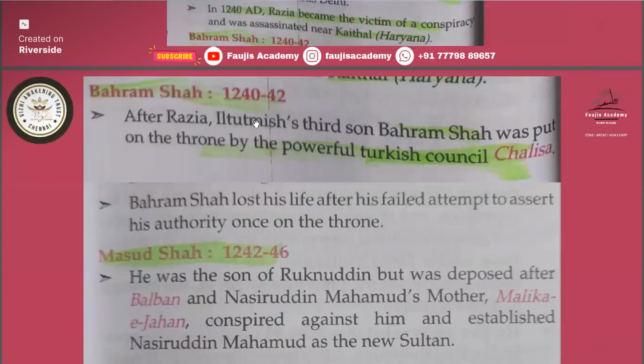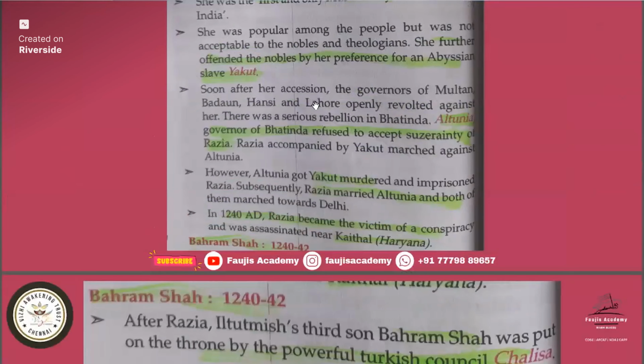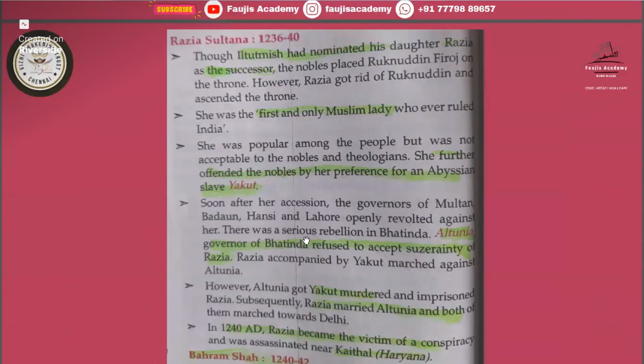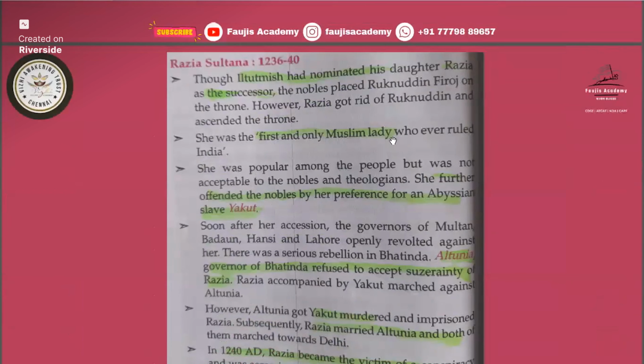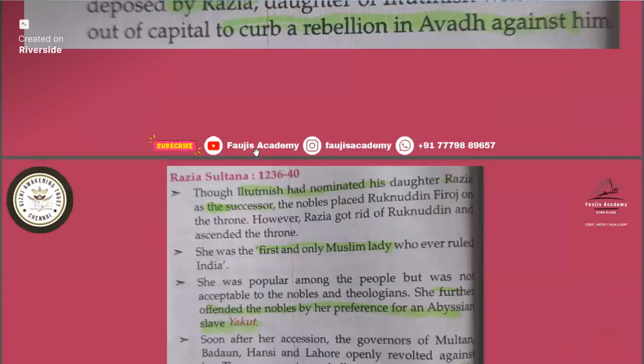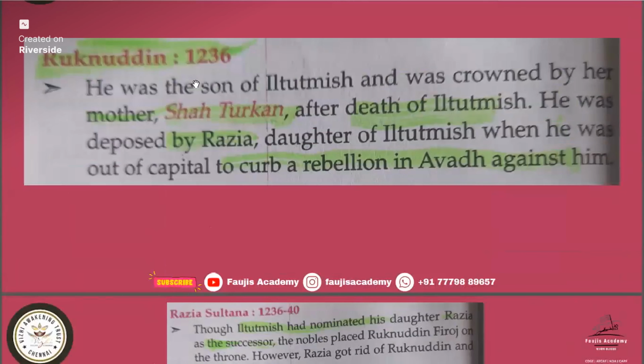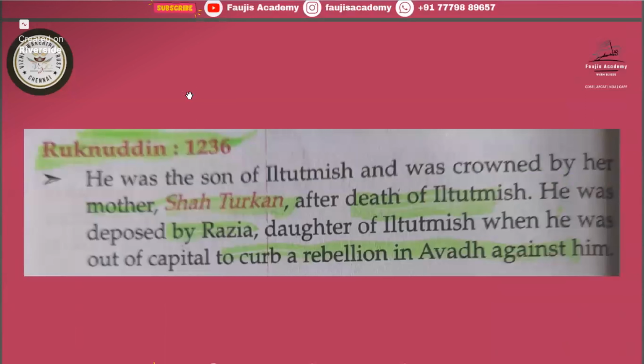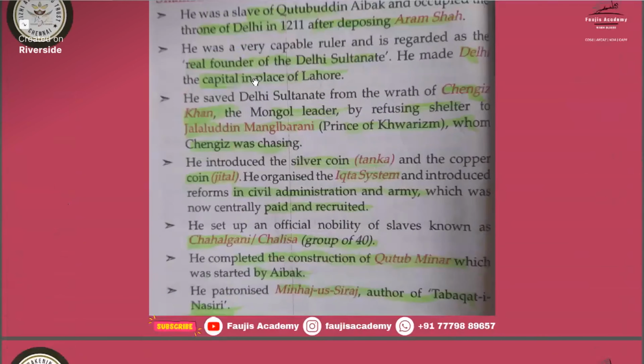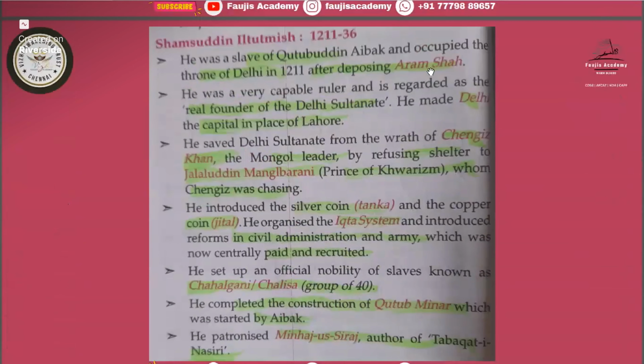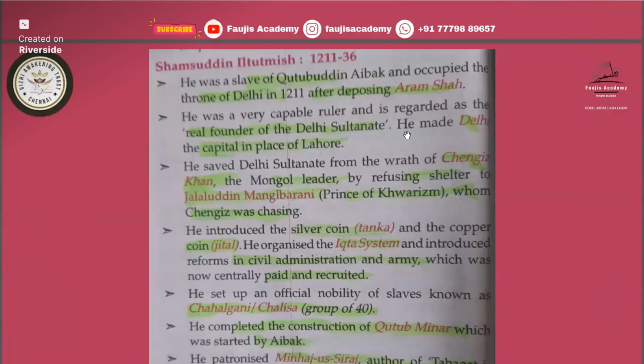This is important, but the important points you must remember are about Rajia Sultan, that is, slave Yakut and governor of Bathinda, Altonia, and also the first and only Muslim lady. Then Ruknuddin, only the name needs to be remembered because he came to rule in the middle. Before Iltutmish, Aram Shah was ruling, so you must remember Aram Shah. Then before that, Ruknuddin. Okay.